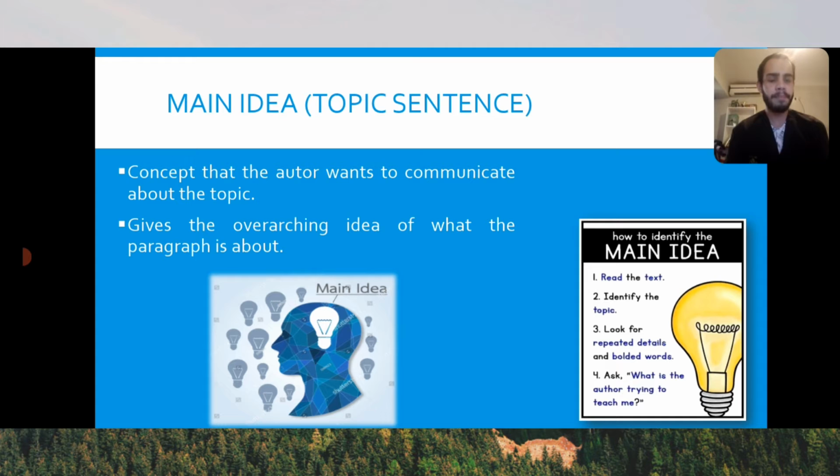There is something very important: when the main idea is located on the title of a paragraph or at the very beginning of the first sentence of the paragraph, it is also called a topic sentence. But that doesn't mean that main ideas are only located at the very beginning. No, as I said, main ideas are repeated a lot throughout the paragraph and they could also be located at the very beginning and also at the very end of a paragraph. This is the way that the author makes the reader actually know what the main idea is.